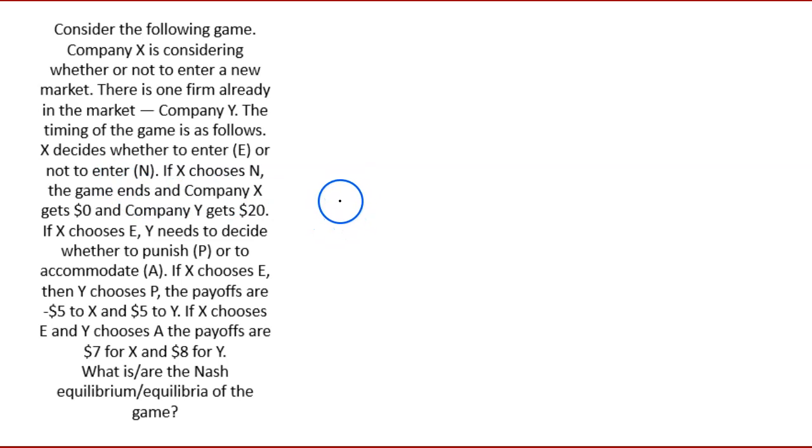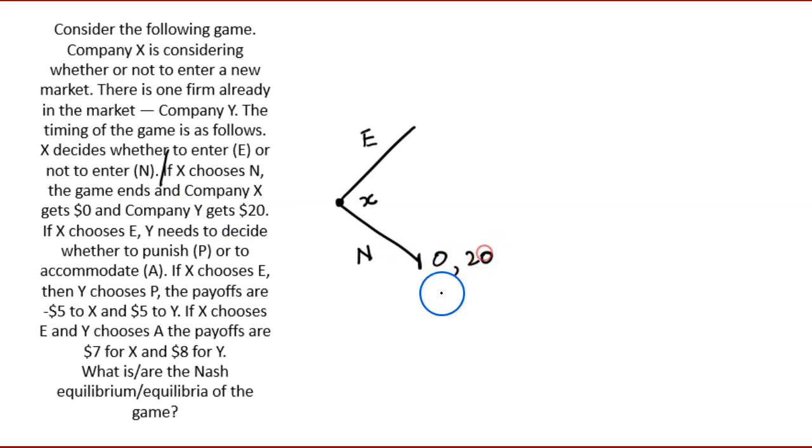So let's start off with a decision node for X. It has to choose whether to enter or not to enter. So far so good. If X chooses not to enter, the game ends and Company X gets nothing and Company Y gets 20. So at the end of this game, X gets nothing, Y gets 20.